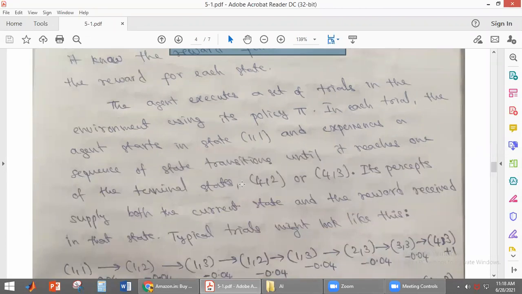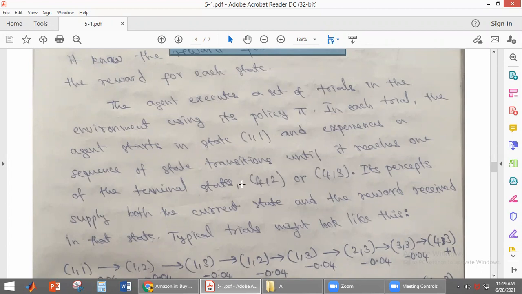It will give what are the directions the agent can take. Yes or no? Based on that, it will experience state transitions, and finally we will be reaching the terminal state. We have discussed that there are two terminal states, students, that is 4,2 and 4,3. 4,2 has the negative reward of -1, whereas 4,3 has the positive reward of +1.